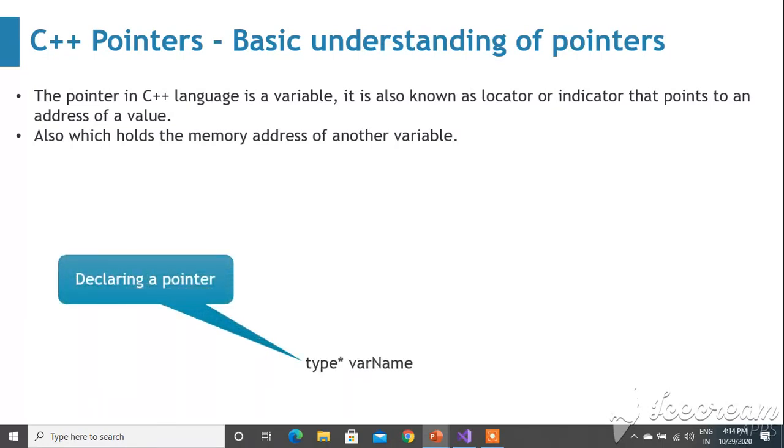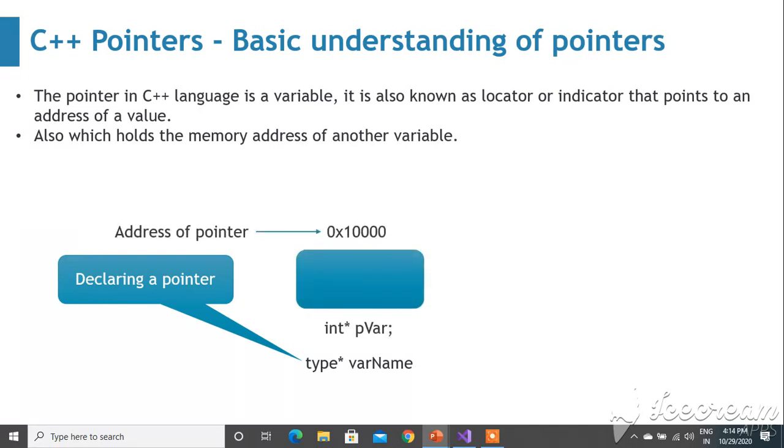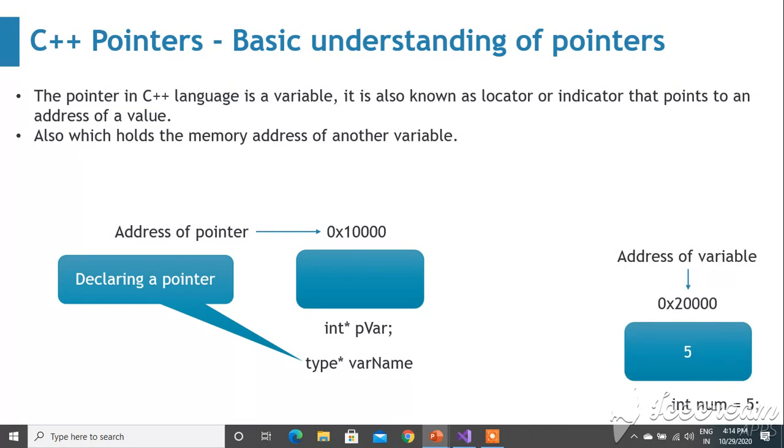To declare a pointer, you type star and the variable name. Once you declare a variable with int star pvar, a location will be created in memory. The address of memory will vary, but for example I have taken 10,000. You can create a normal variable, int num equal to 5, which you initialized, and its address is 20,000, and that particular location has a value of 5.